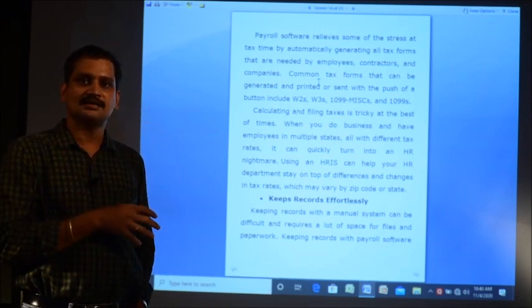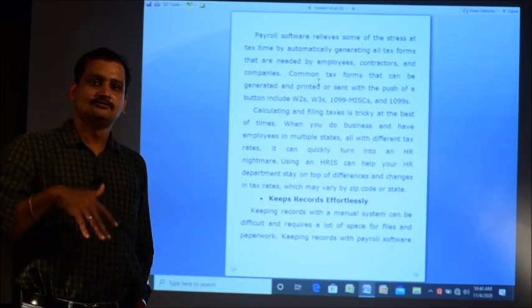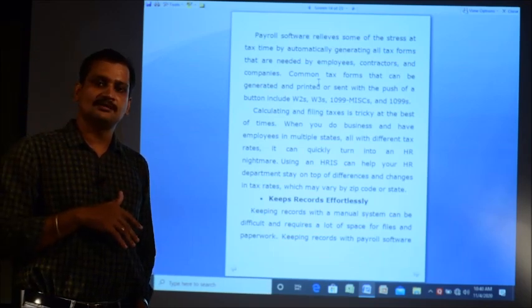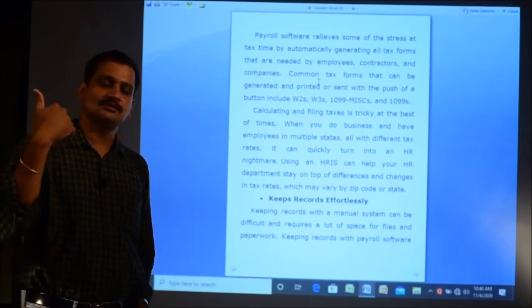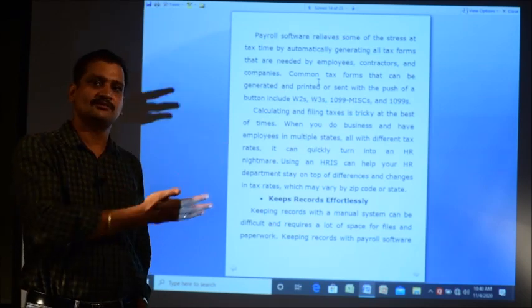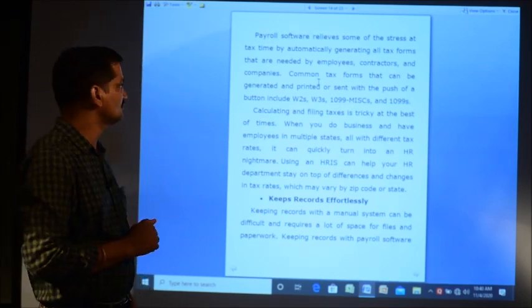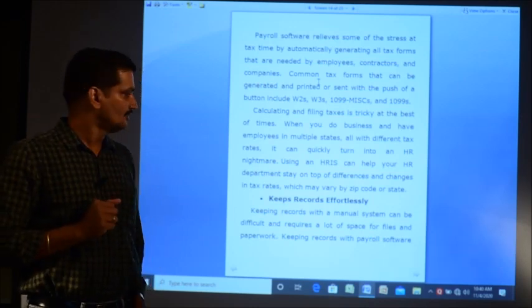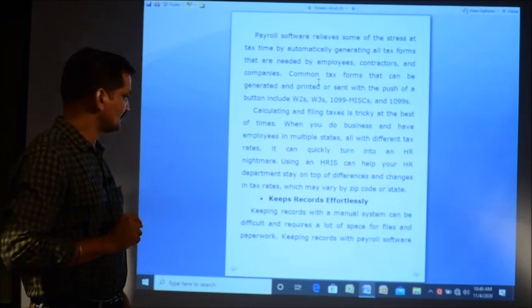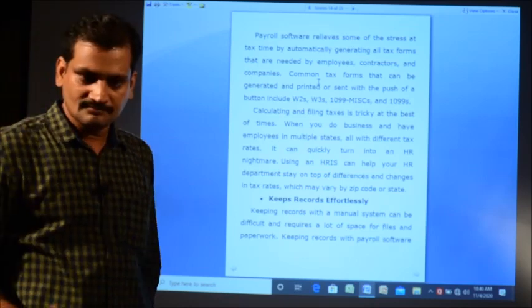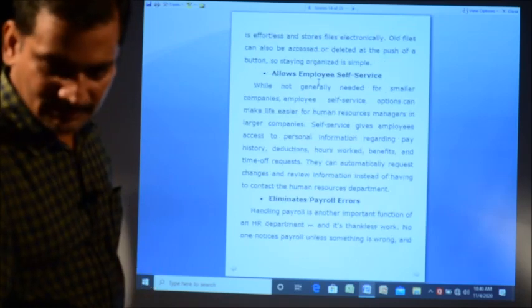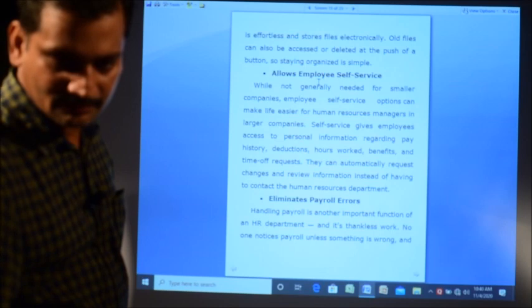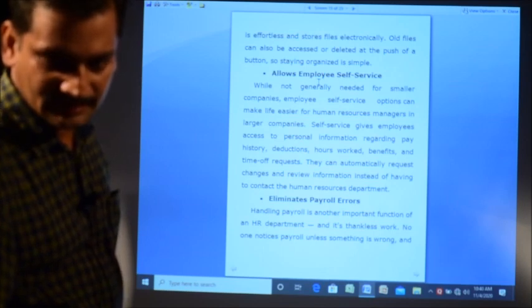At any time later, if you want to know about the history of an employee, we can also get that using the software. That is also one of the benefits. Without much effort, it can keep records of employee data.